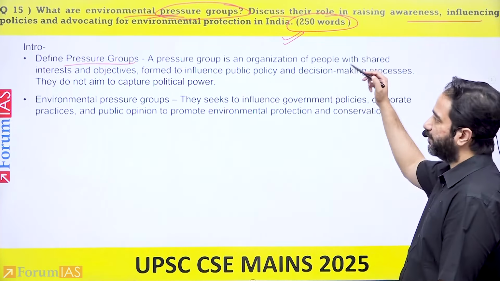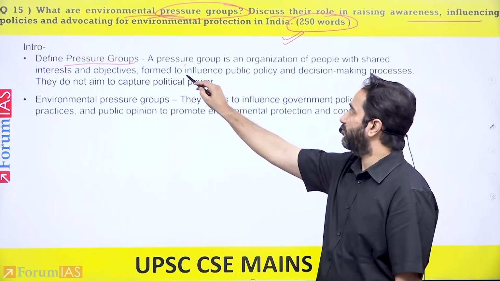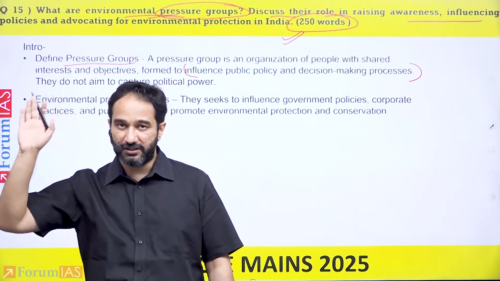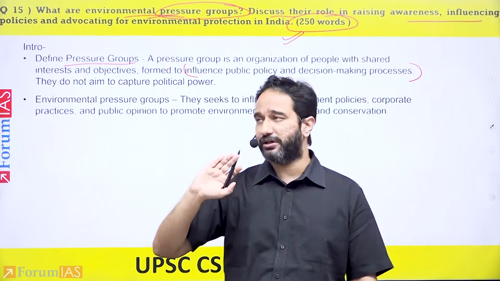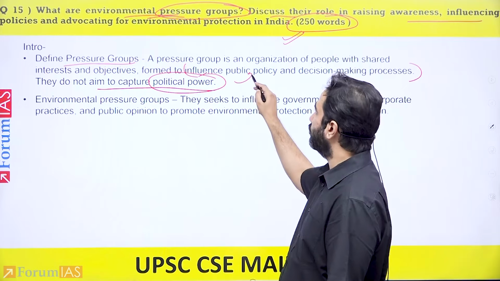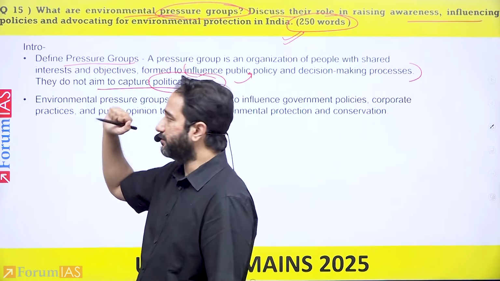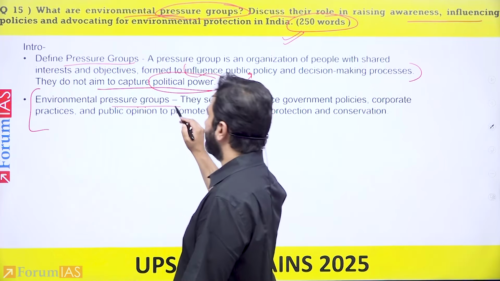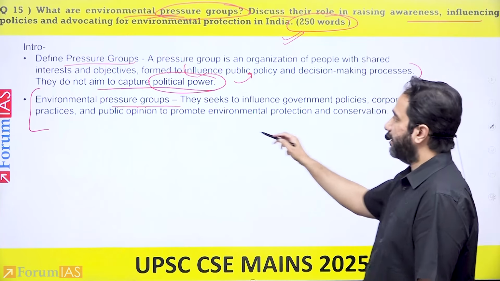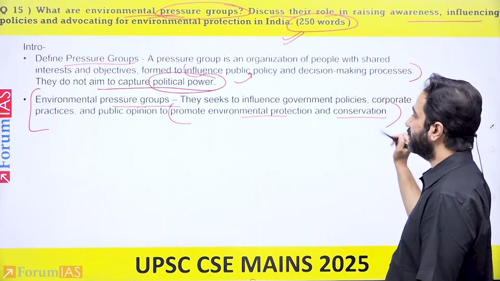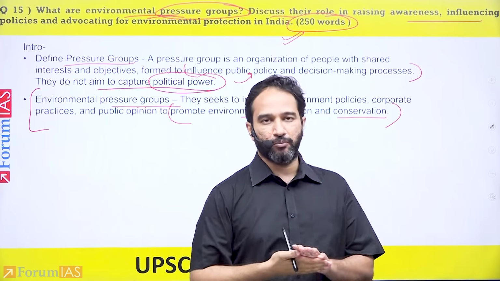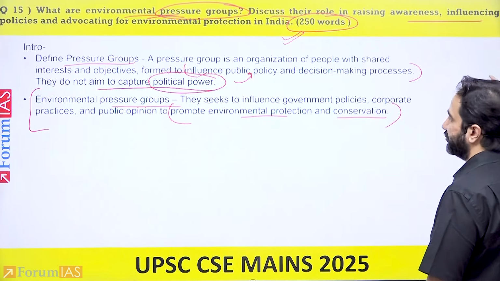It is an organization of people with shared interest and objective where they seek to influence public policy and decision making. One way that you differentiate between pressure groups and political parties is that pressure groups do not seek to capture political power. They only seek to influence those that are in power. Specifically, an environmental pressure group seeks to influence public policy and decision making in relation to promoting environmental protection and conservation. Right? So, one small introduction where you end up defining both of these terms, pressure groups and environmental pressure groups.